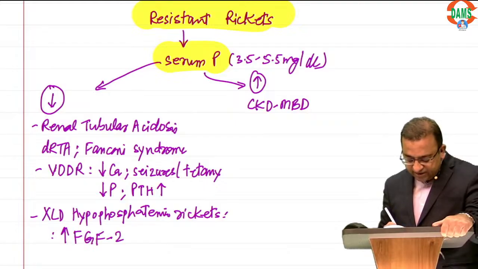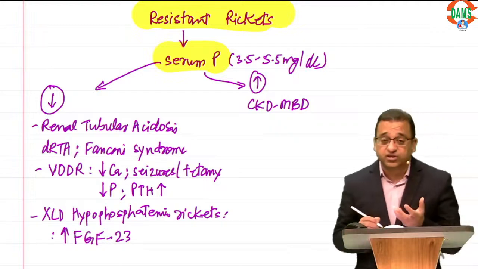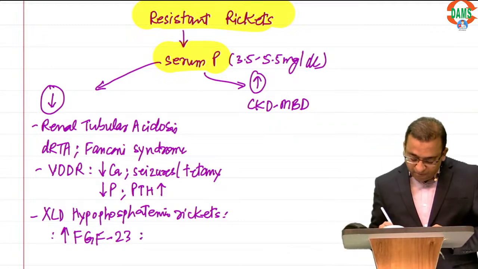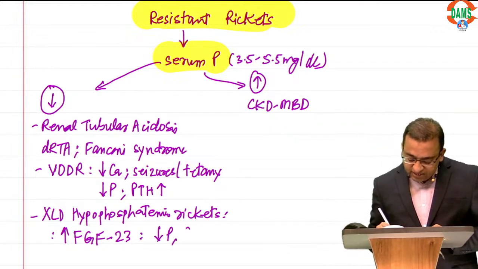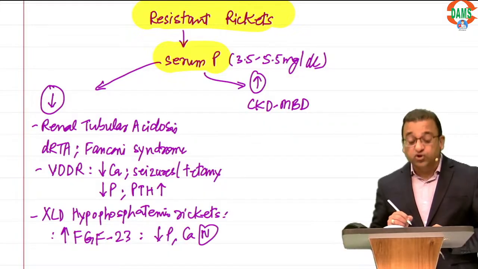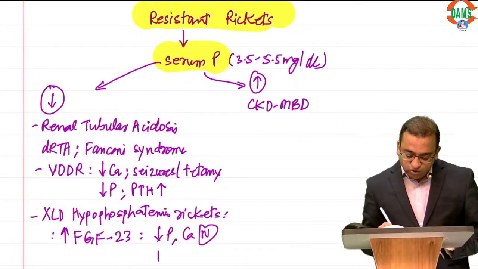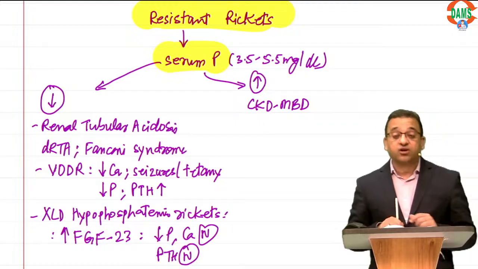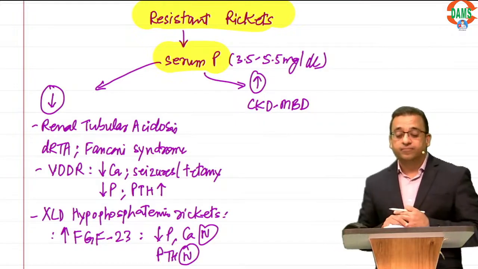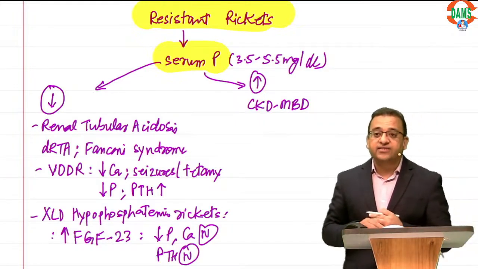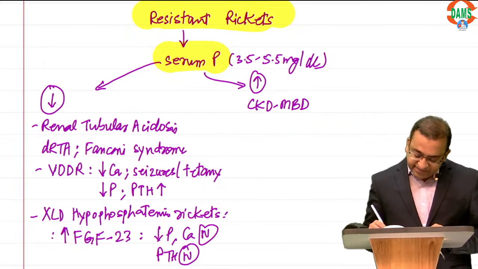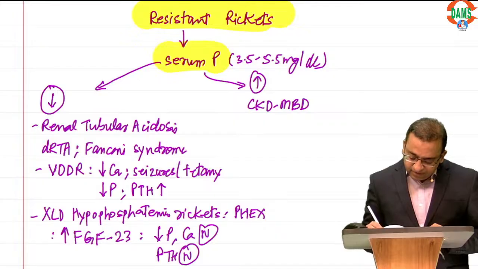So the problem is phosphorus is lost, and there is no relation to calcium. Phosphorus is low, PTH is always normal. Yes, mutation in the PHEX gene, you are right, Dr. Jan.